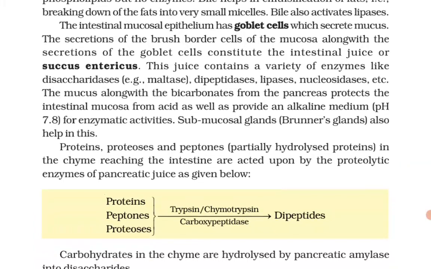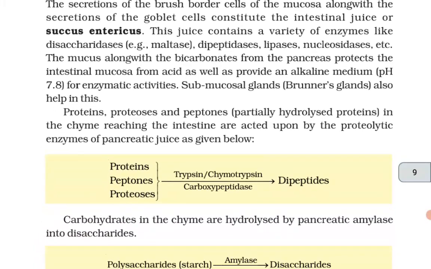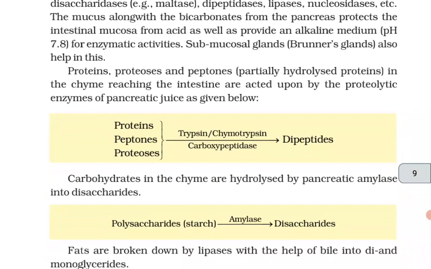The mucus along with the bicarbonates from the pancreas protects the intestinal mucosa from acid as well as provides an alkaline medium, that is pH 7.8, for enzymatic activities. Submucosal glands, that is Brunner's glands, also help in this.